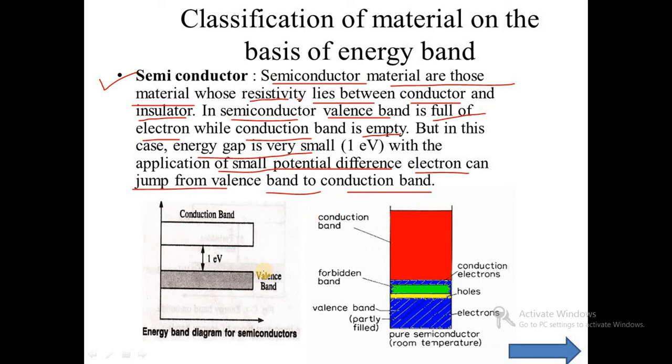That is, when we provide a small amount of energy, then due to the small energy gap between the valence band and the conduction band, electrons from the valence band are easily transferred to the conduction band, and it shows electrical conductivity because there is a small forbidden gap available. So semiconductors show electrical conductivity when energy is supplied, but in the case of a conductor, no amount of energy is required.